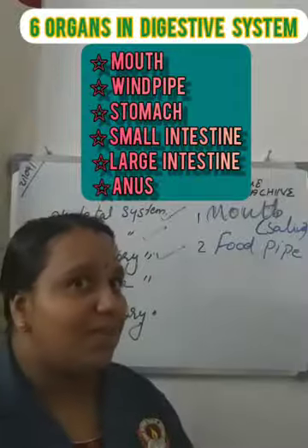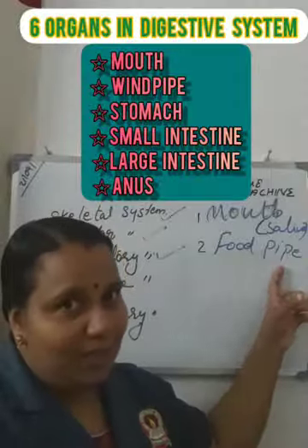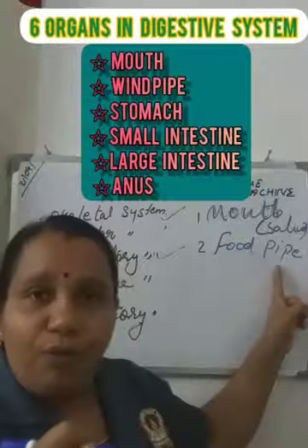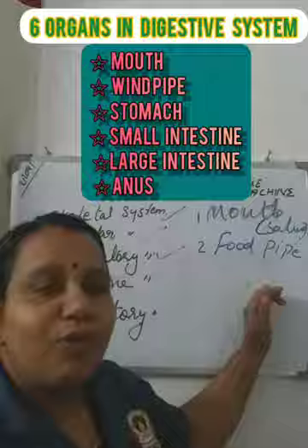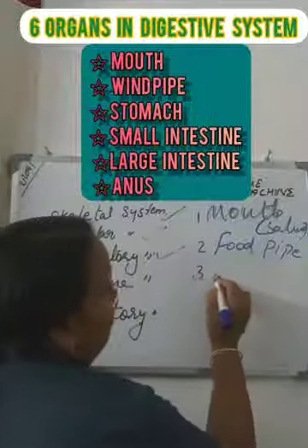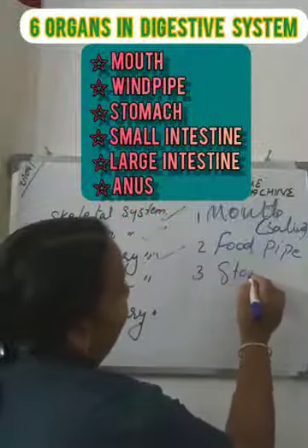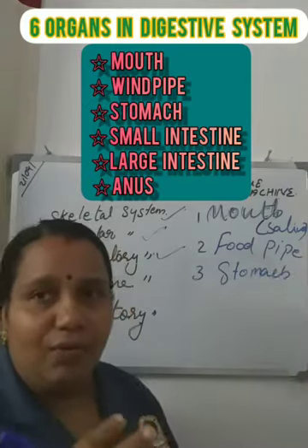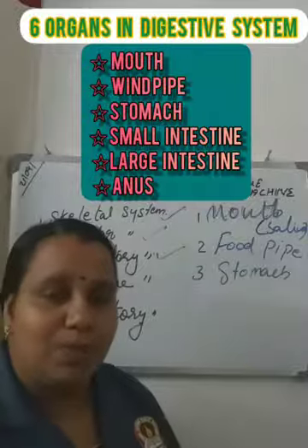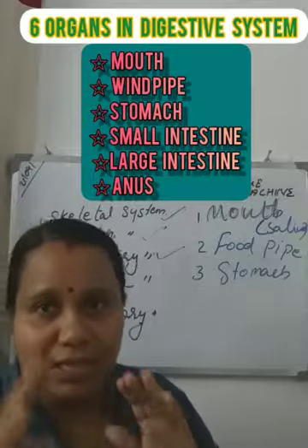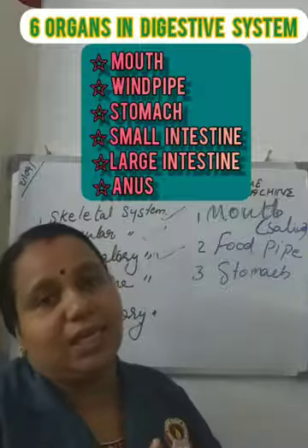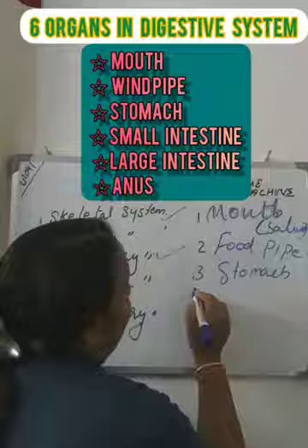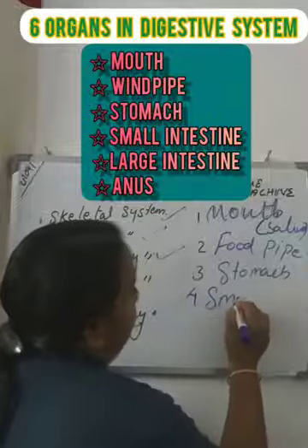But in the respiratory system we studied one pipe, which is the windpipe, and here in the digestive system it is the food pipe. From the food pipe, food reaches our stomach, and from the stomach it passes through the small intestine, and full digestion or absorption of food items takes place in the small intestine. What is that? Small intestine.